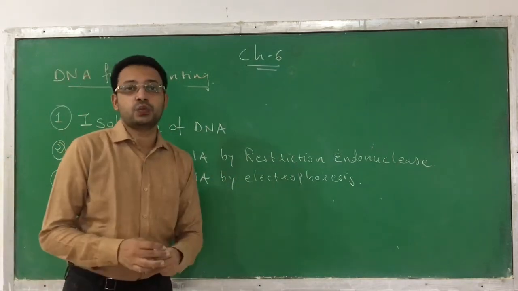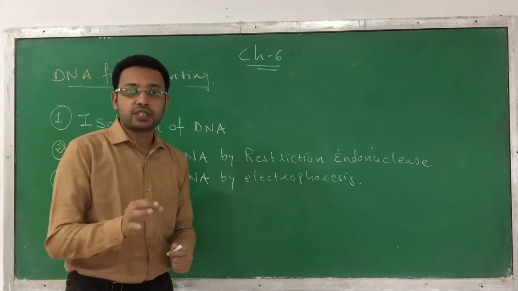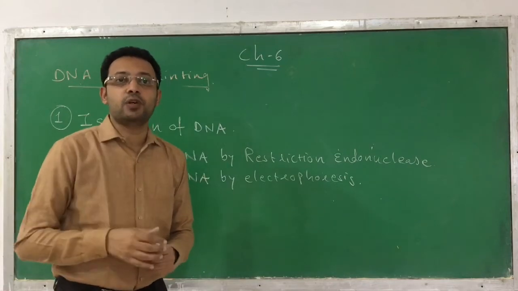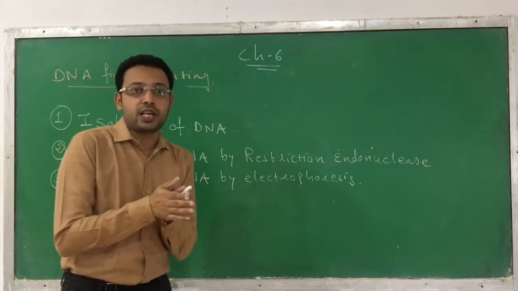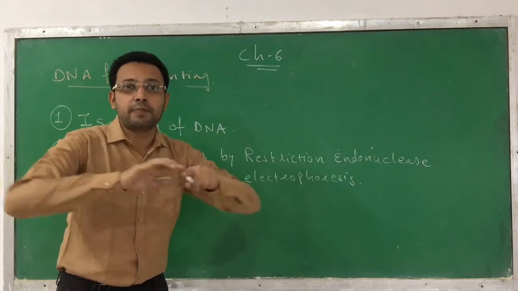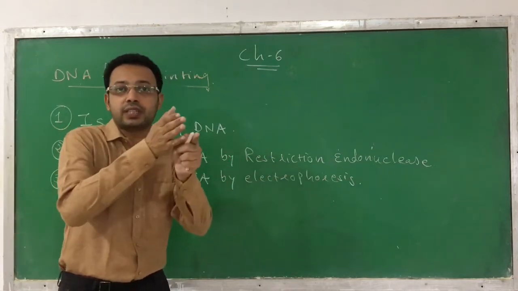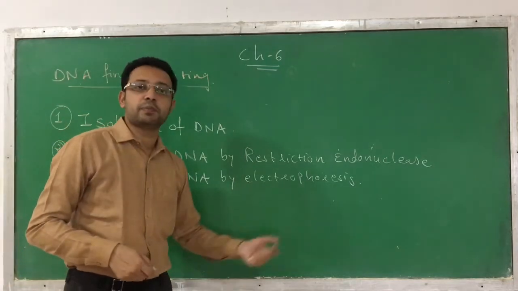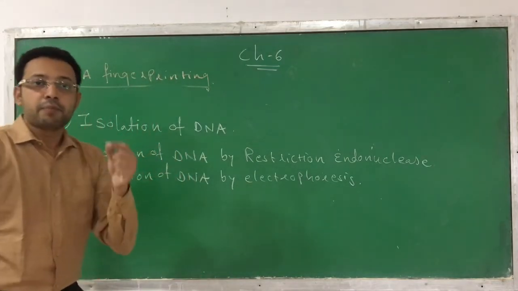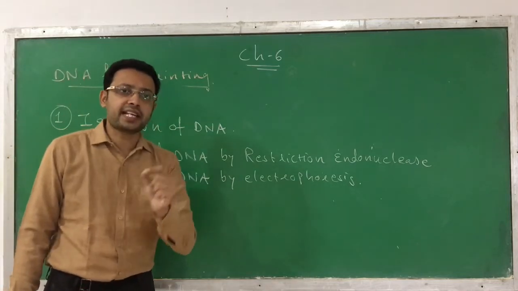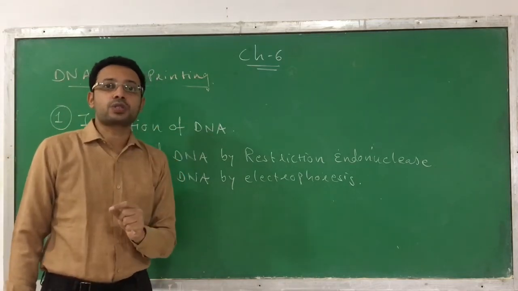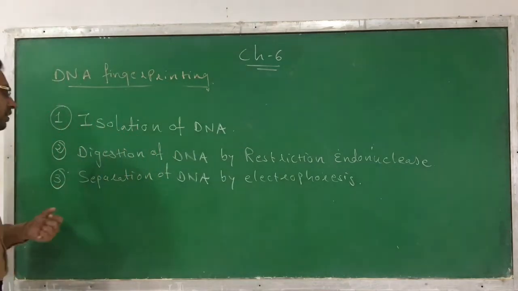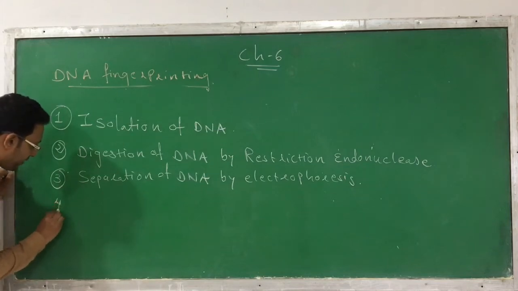In this electrophoresis, we are applying a negative current, and we have studied at the start of this chapter that DNA is a negatively charged molecule. When we apply a negative charge, between similar charges repulsion occurs, so a force occurs, and that's why the DNA molecules are separated. We will learn this principle of electrophoresis in detail in chapter number 11, but here, due to the repulsion force, the fragmented DNA molecules get separated out. So this is the third step involved in DNA fingerprinting.